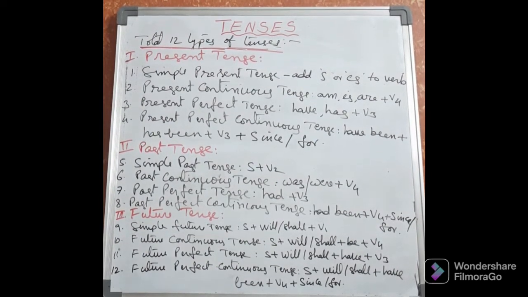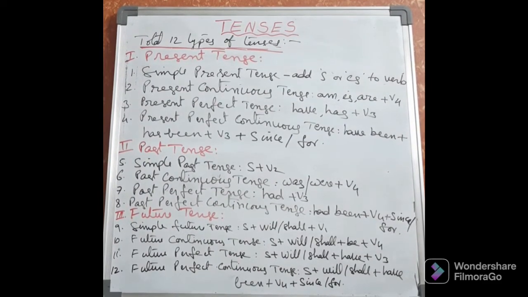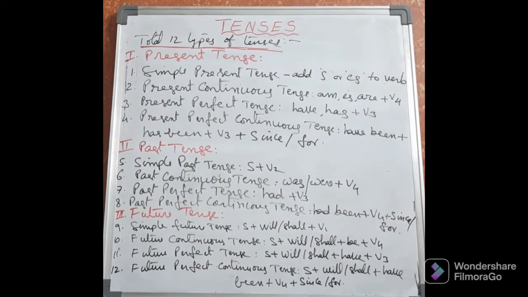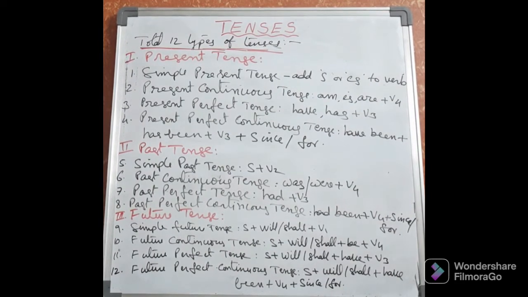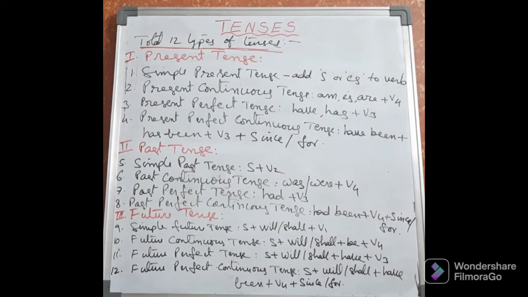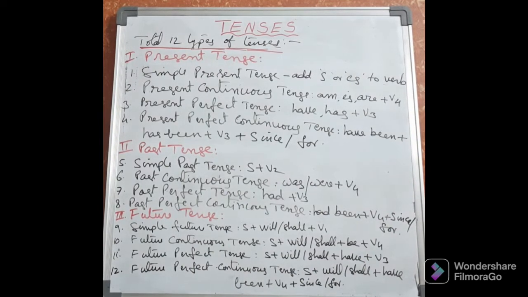So present continuous tense is the second type. Here we tell the sentences whose work is in progress. Now the work is in progress. That type of sentences we write in present continuous tense. Am is the helping verb, especially for the subject I. Is is used for singular subjects, and are is used for plural subjects. And in continuous tense always we have to take V4, means adding ing to the V1. For example, go, going, write, writing, speak, speaking, read, reading, in this way. So this is simple present tense and present continuous tense.